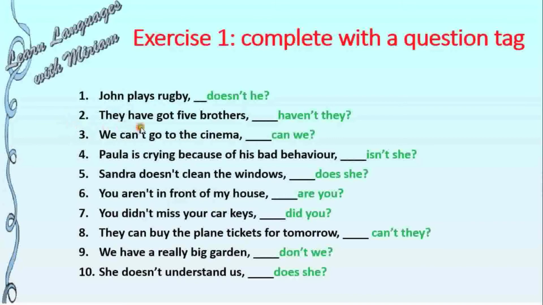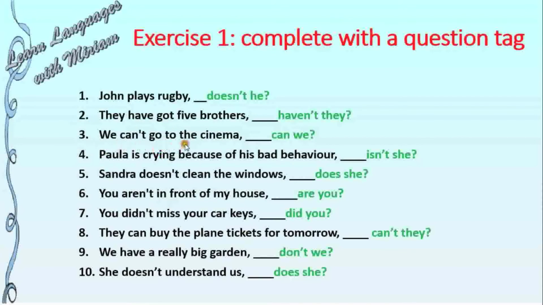Second, they have got 5 brothers. Haven't they? Remember, here we use have, in this case haven't in the negative, because we've got have got. If we didn't have got, then we would have said don't. 3.